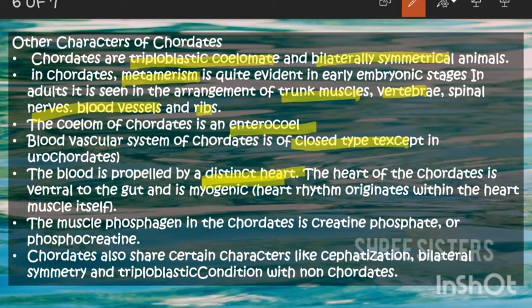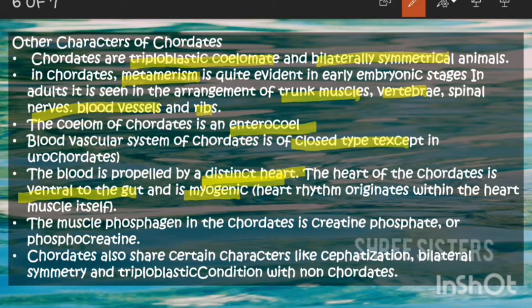And the heart of the chordates is ventral to the gut, in the sense it's in front of the gut, and it's myogenic. The heart rhythm comes from the muscle only. There's no separate organ for producing the heartbeat which we feel in our body. So it's myogenic, it originates from the muscle.